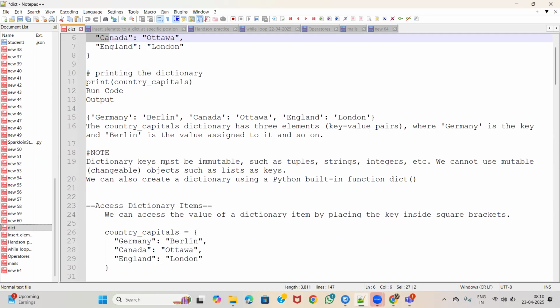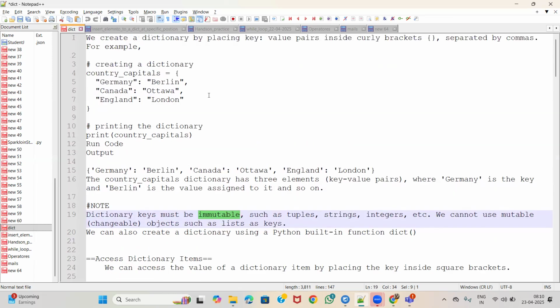So duplicate keys are not allowed in the dictionary. The dictionary key must be immutable, meaning we can't modify it at later stages. And it must be unique. Duplicate keys are not allowed, meaning that we have the Germany key here, and if we place another key with the same Germany keyword, it won't be allowed. That doesn't follow the dictionary property. But the value can be duplicate.